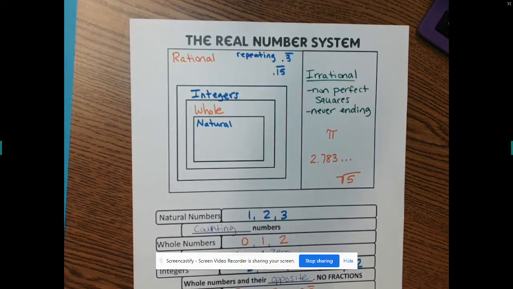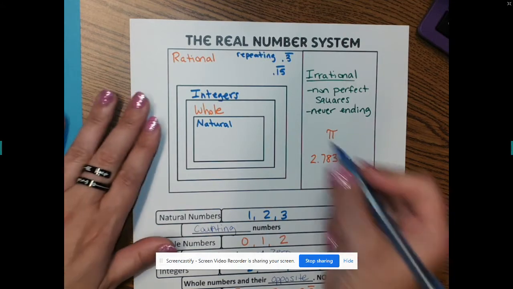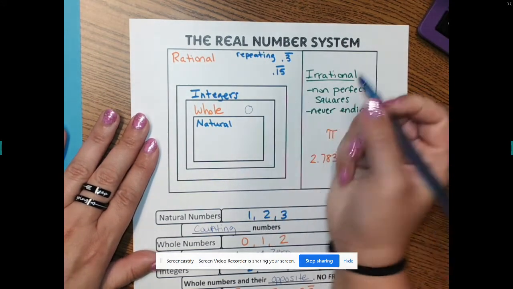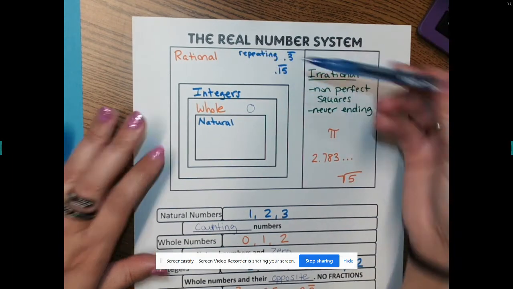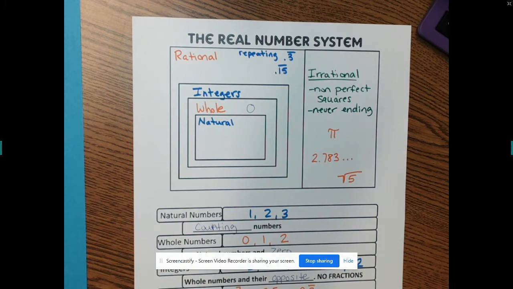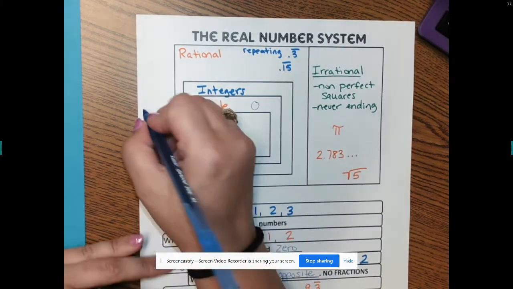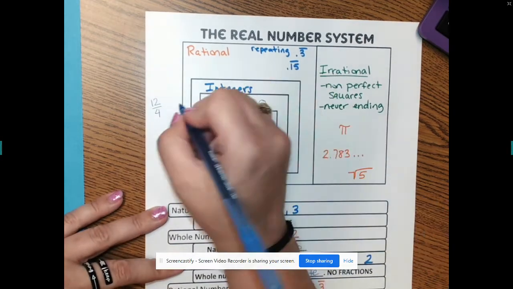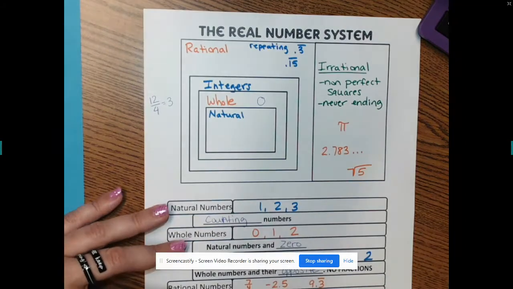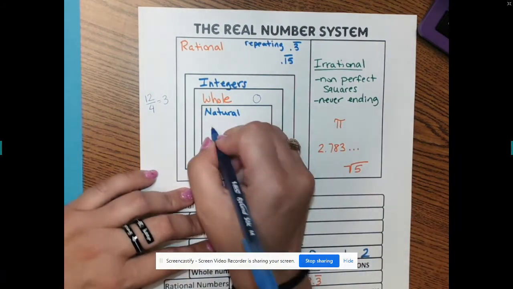So like the number 0. 0 would go into what category? Whole numbers, okay? Now, 0 is also an integer, and it's also rational, but we want the most specific, the most specific, okay? What about 12 over 4? What does that equal? 3. It equals 3, so where would 12 over 4 go? Natural. Natural, good job.